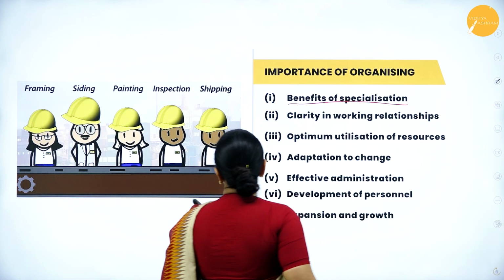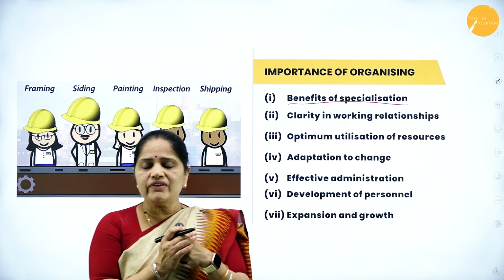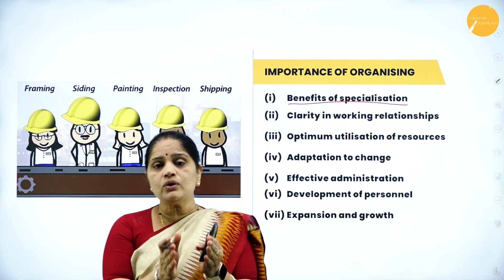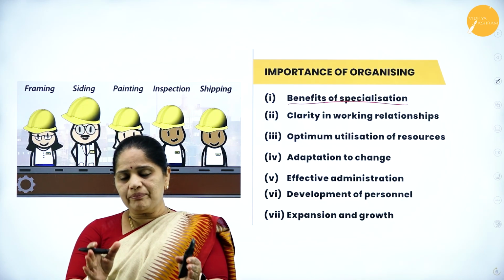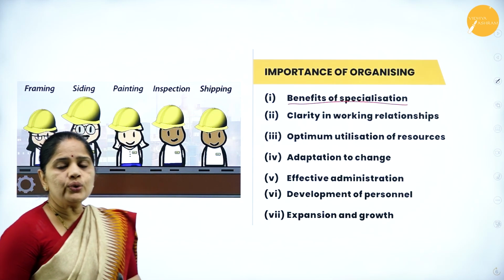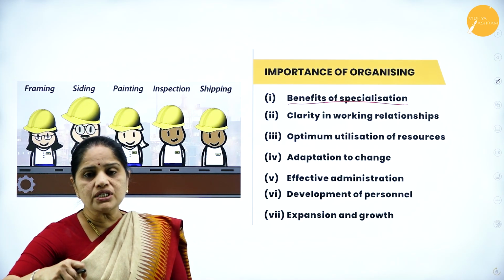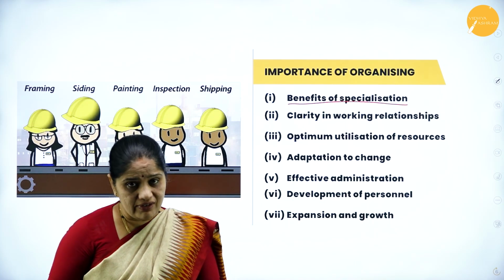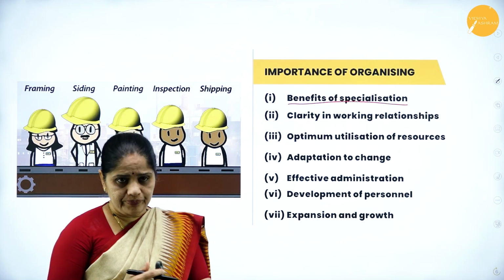We have the benefits of specialization. How do we have the benefits of specialization? See, when we are organizing on the basis of functions, there are people who are good at marketing, people who are good in sales, people who are good in HR. So you will be creating departments for each specialization, as a result of which you can enjoy the work done by them. You can see that the most efficient people working in each of the departments will be working very, very efficiently, and as a result the organization will be prosperous.